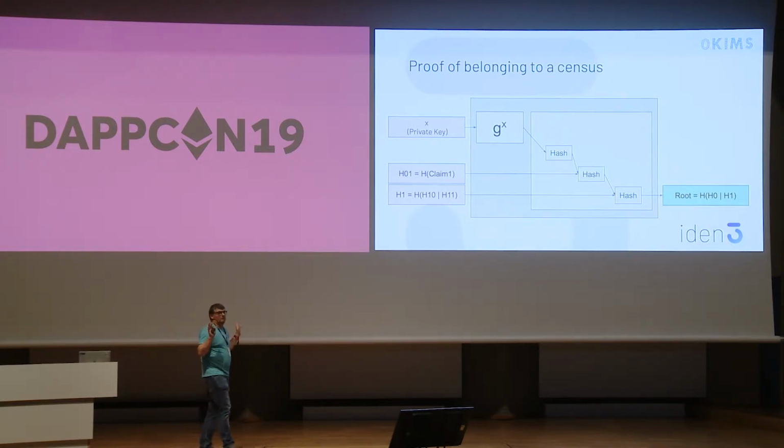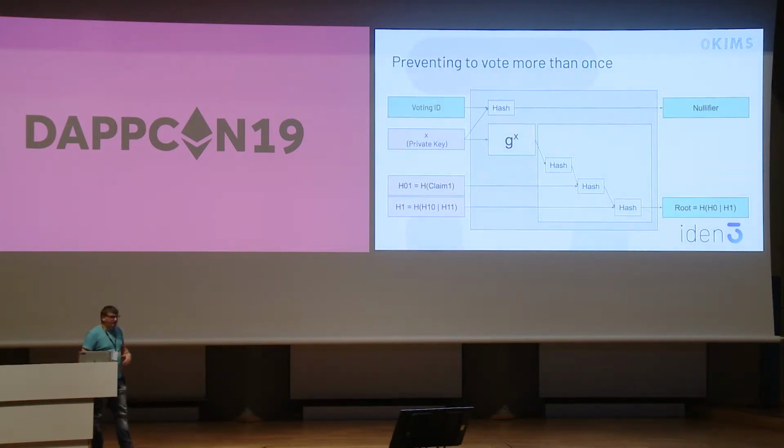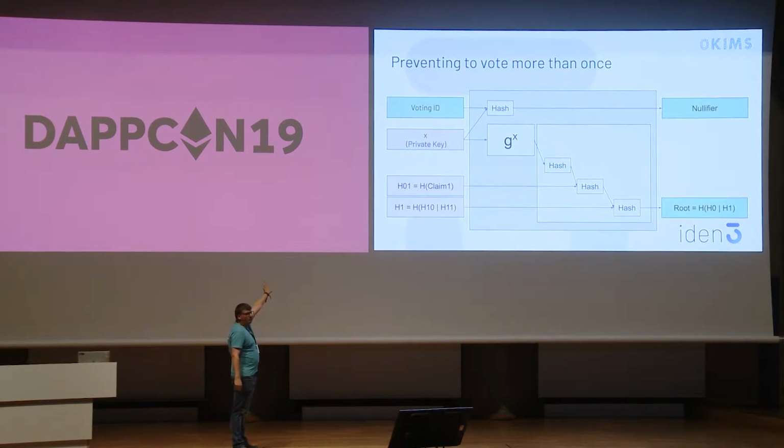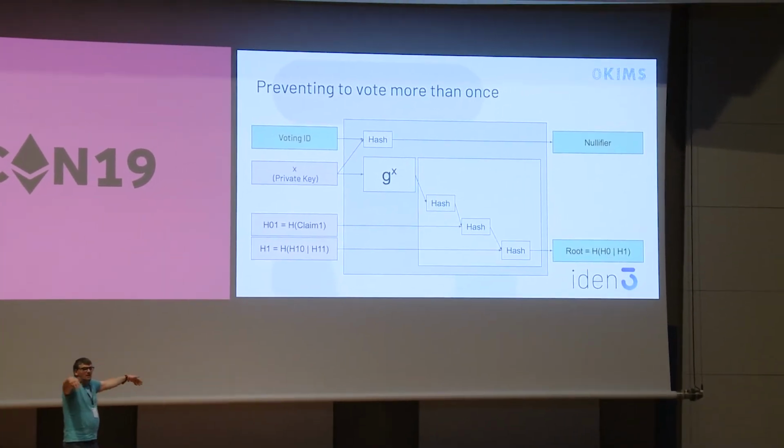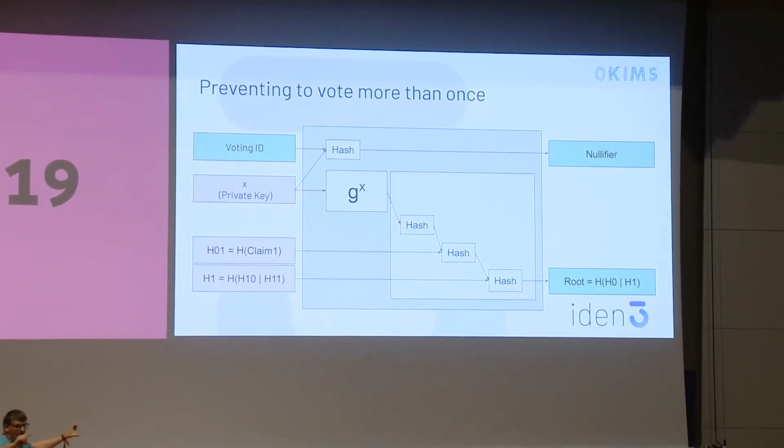We still have a problem. People could vote twice. But with this, we can vote anonymously, in this case. So how do we fix the problem that we cannot vote twice? Well, we do a little bit more work. Mainly, we compute with our private key and a voting ID. This voting ID is a constant. Let's say it's just the voting for this event, okay? But just a random constant.